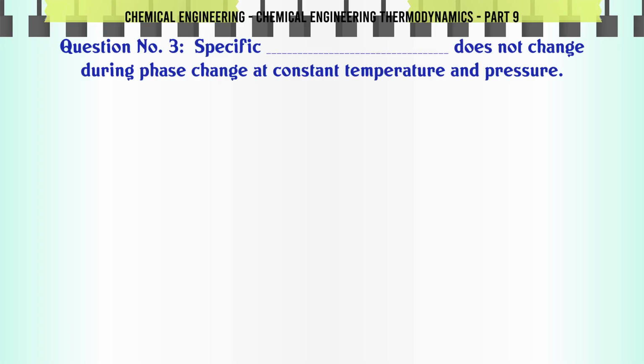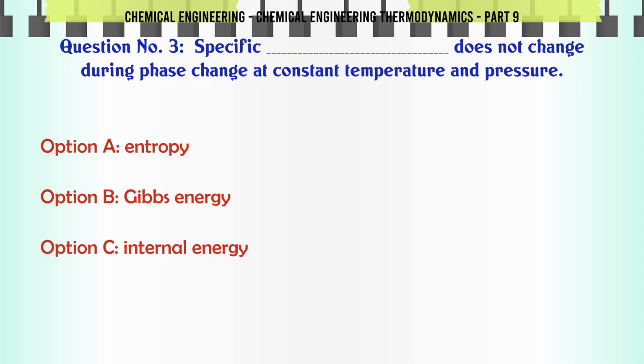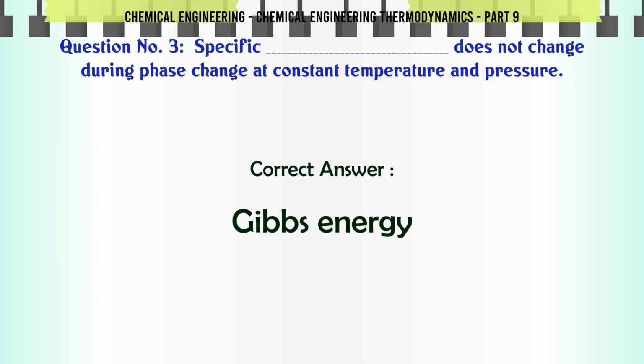Which does not change during phase change at constant temperature and pressure? A. Entropy, B. Gibbs energy, C. internal energy, D. enthalpy. The correct answer is Gibbs energy.